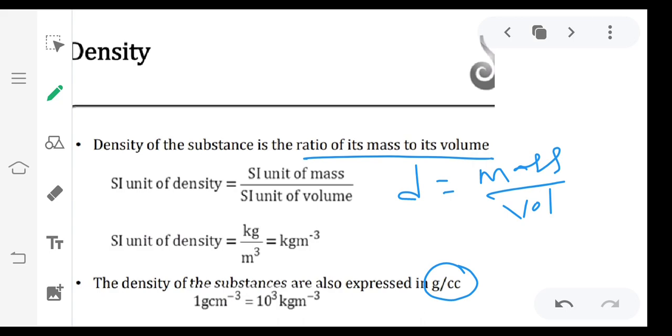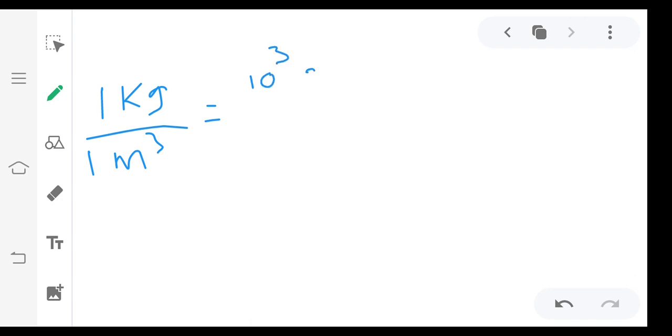So relation between gram per centimeter cube and kg per meter cube is given here. How we get this relation, I'll explain. 1 kg per meter cube. 1 kg equal to how many grams? 10 cube grams. 1 meter cube equal to how many centimeter cubes? 10 power 6 centimeter cubes.